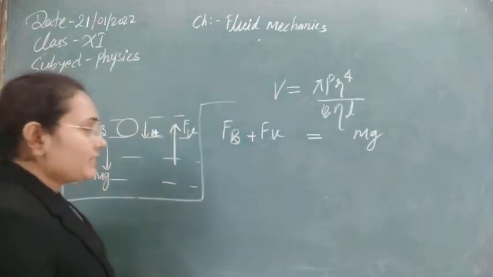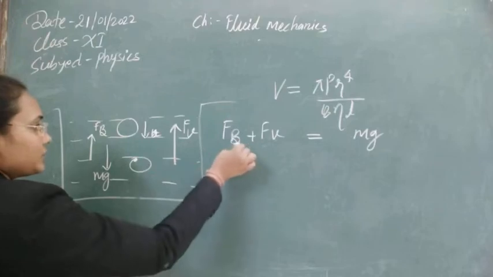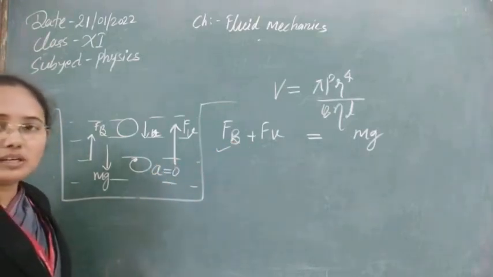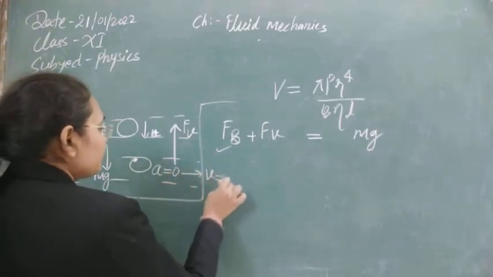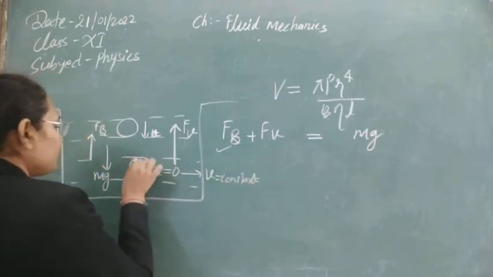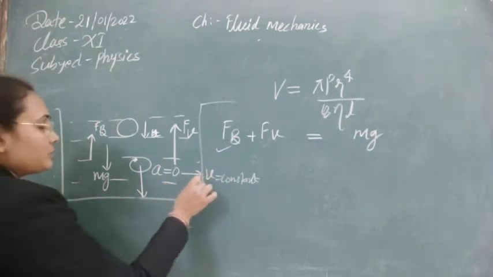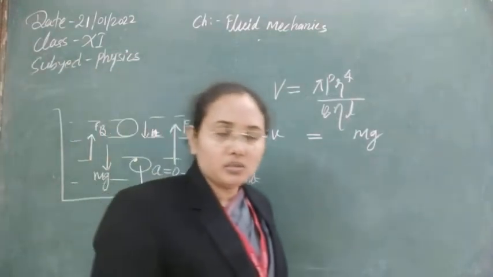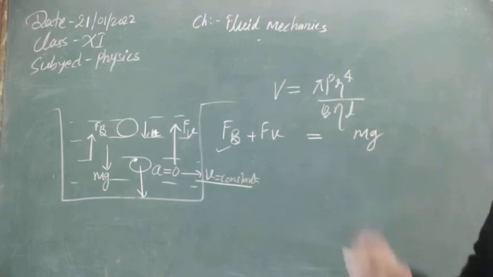At this point the acceleration of the ball becomes 0, because net force is 0, and if acceleration becomes 0, then velocity will be constant. It means that from here the ball will go to the bottom of this container with a constant velocity. This constant velocity is called the terminal velocity. This is the concept of terminal velocity, which can be calculated using these formulas here.